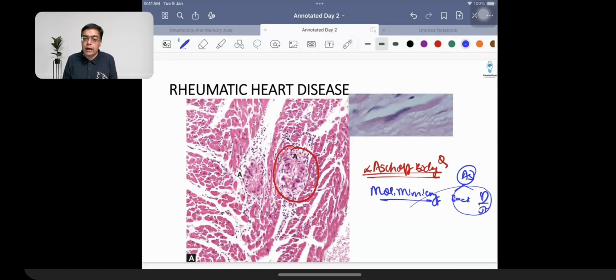That is what we are going to be having, in which we have the presence of caudate nucleus involvement, right? Caudate nucleus involvement. The other thing regarding Huntington's is that yes, the autosomal dominant CAG repeat, that you have remembered. When we are talking about patients who are going to be having rheumatic heart disease, another thing that we need to remember in these patients is the commonest valve that is affected. It is typically going to be the mitral valve, right? Then it is going to be the aortic valve, then the tricuspid valve, and then the pulmonary valve.